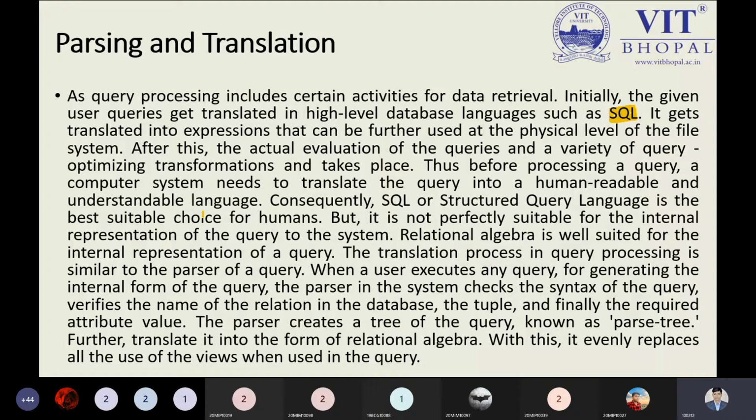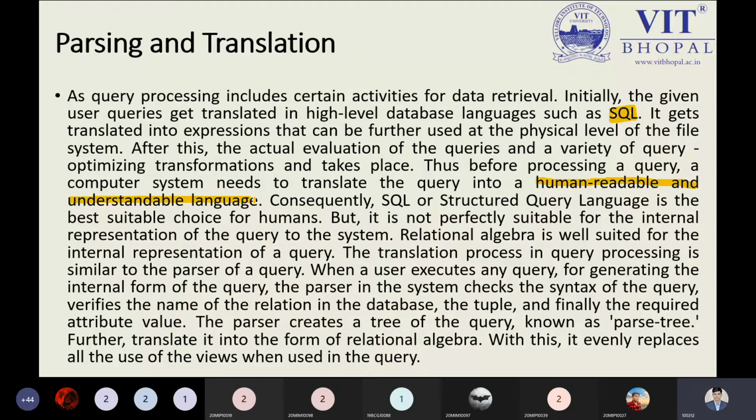While I'm writing the query, you can easily understand what we are getting. I am saying once again, from the SQL we are able to know what we are getting, but in the SQL we don't know how we are getting it. Consequently, SQL or Structured Query Language is the best suitable choice for humans, because we can use plain English statements. But it is not perfectly suitable for the internal processes of the query system.